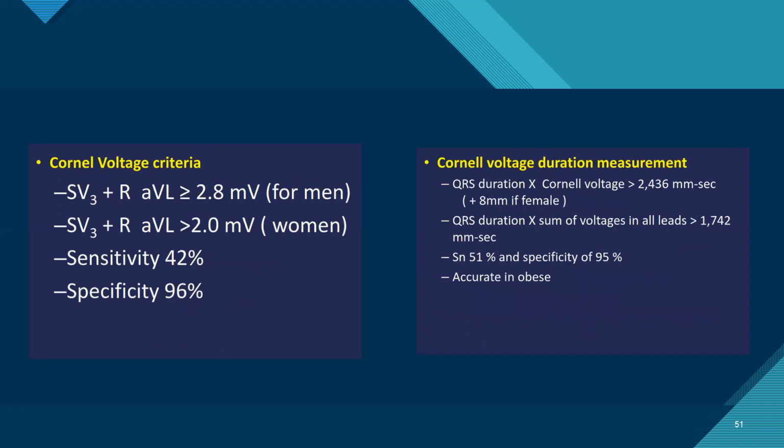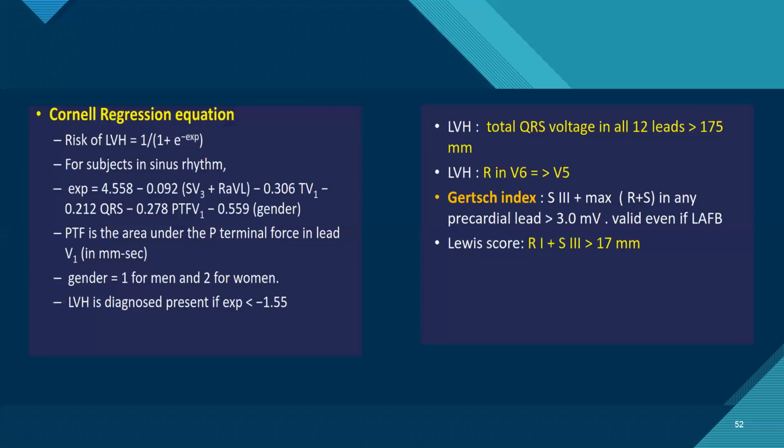And the voltage criterion, SV3 plus RaVL more than 2.8 in men and 2.0 in women, they have better sensitivity. And for the voltage duration measurement, the sensitivity is 51% and specificity is 95%. They are not related to the equation. For the equation, they will be taken into consideration also. There are multiple other criteria in that document. I've just stated one of the names.